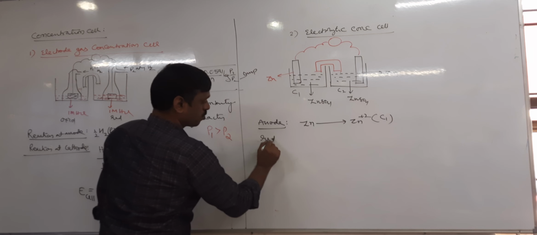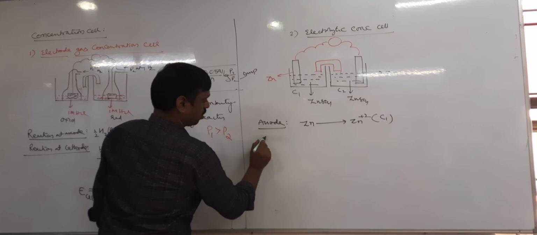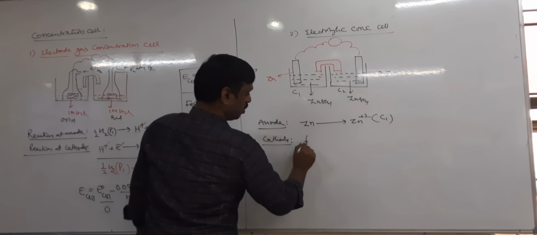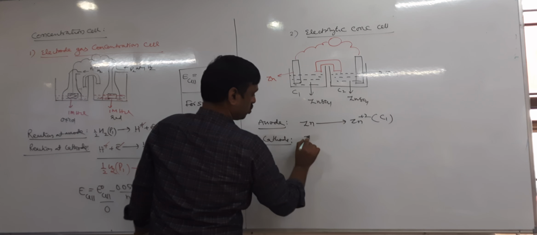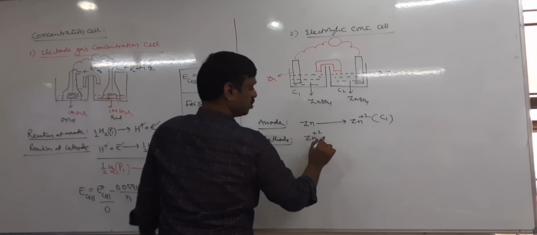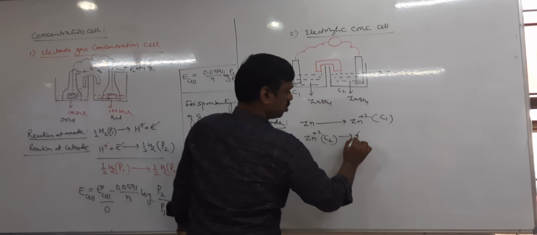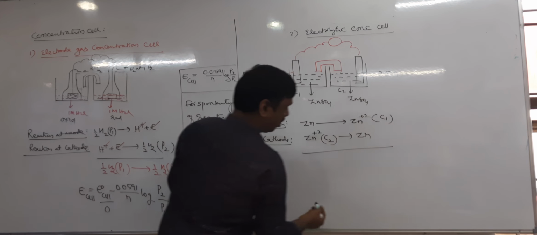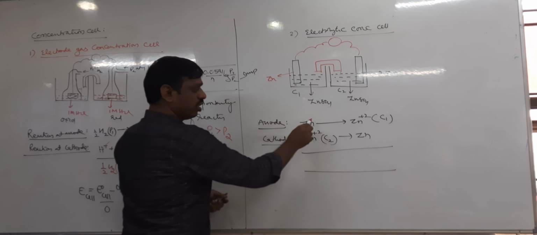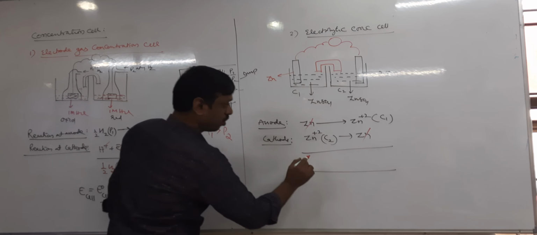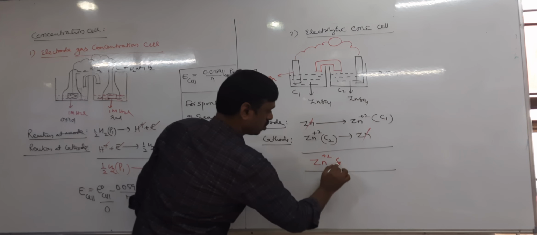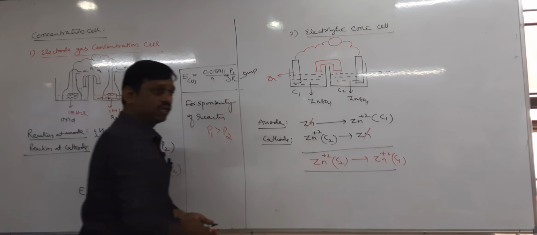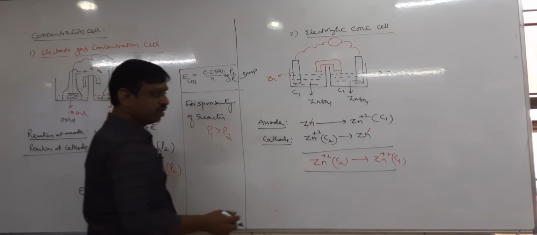Next, reduction at cathode: Zn2+ at concentration C2 gives rise to Zn. Here zinc metal on both sides is the same. So the reaction is Zn2+ (C2) gives Zn2+ (C1). Then apply the Nernst equation.